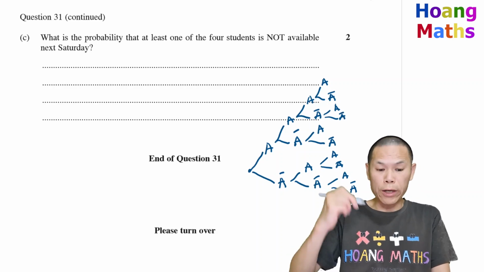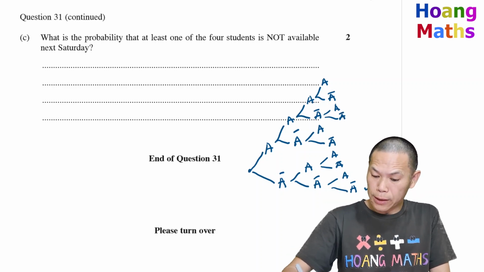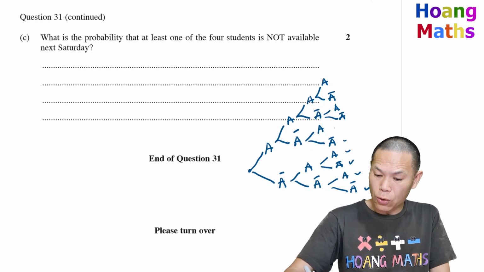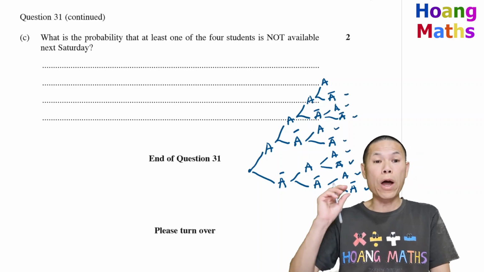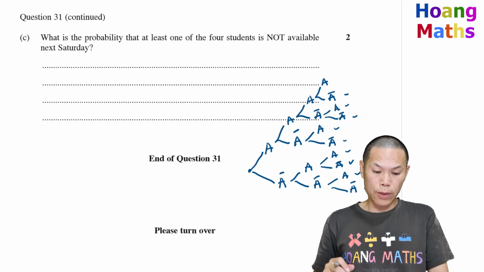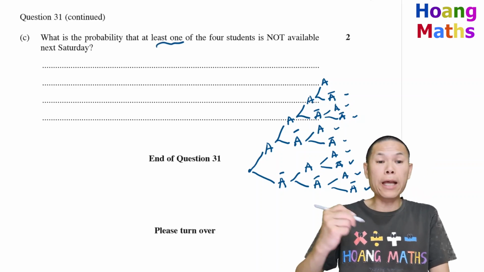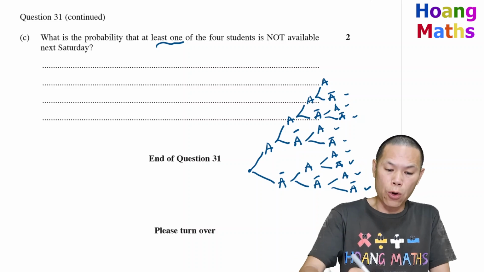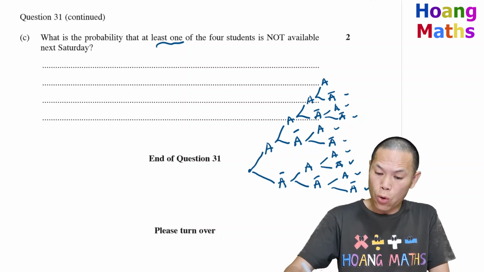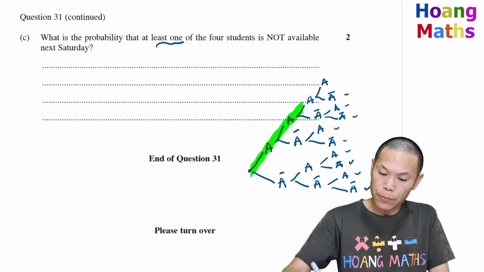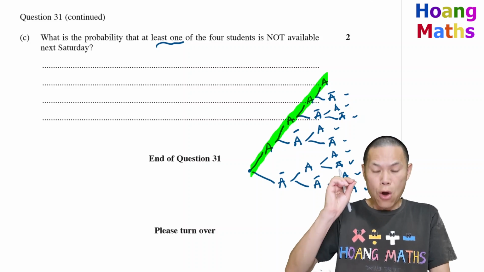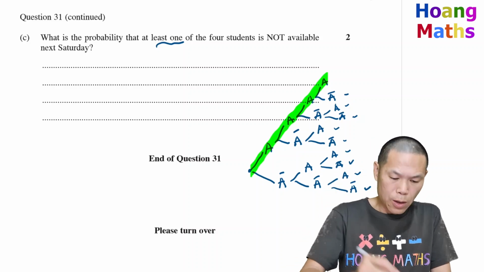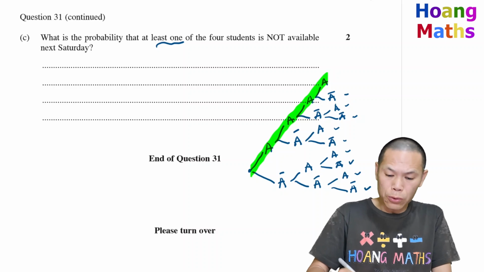We want at least one of them not available. But we know that all the probabilities added together must give one whole, so we want all of those except this one here. So what I do is go 1 minus that, and all of the students being available is this.